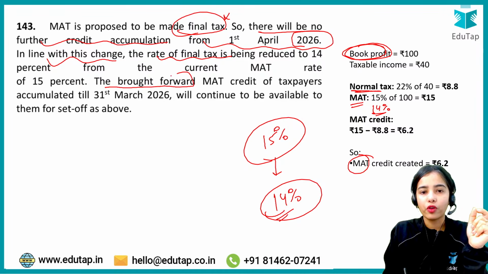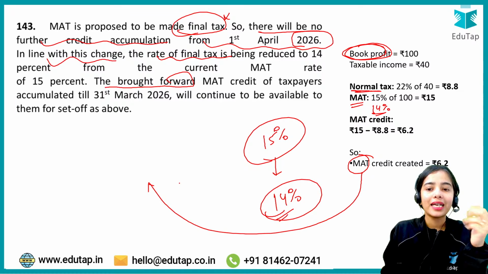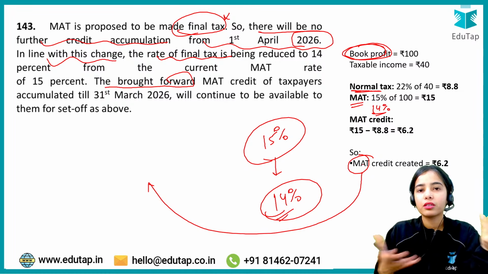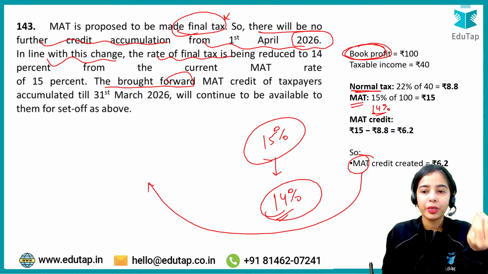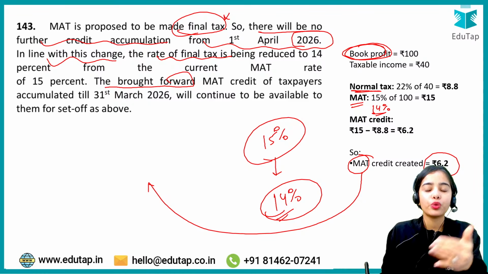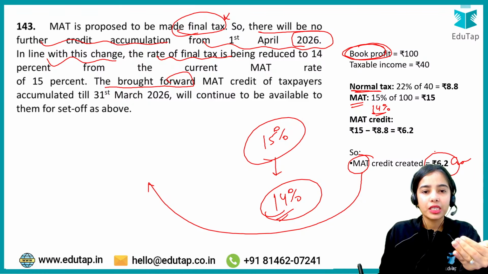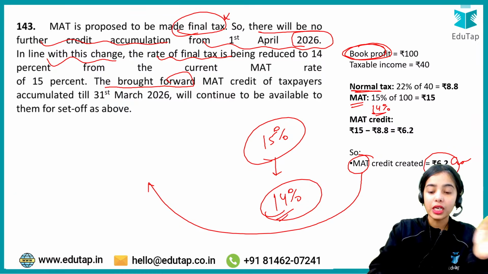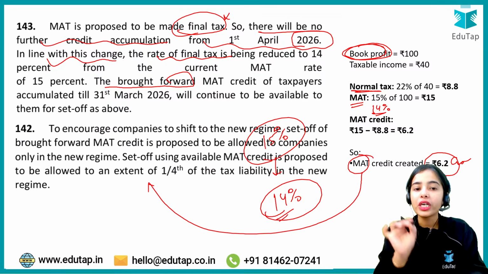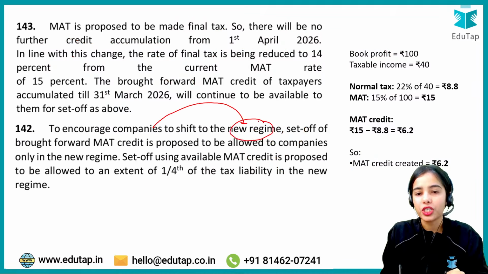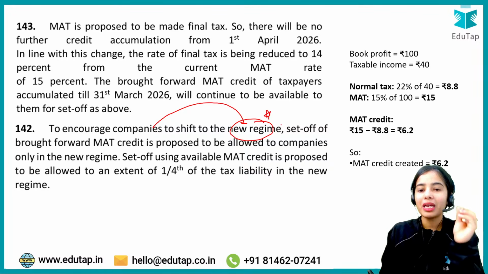The brought forward MAT credits that have been left with the company, what will happen to those? Let's say the company already has a MAT credit of 6.2 crores from the previous year. This can be carried forward, but it can be used only when the company shifts to the new regime. If you shift to the new regime, then you can use your MAT credit in the future.